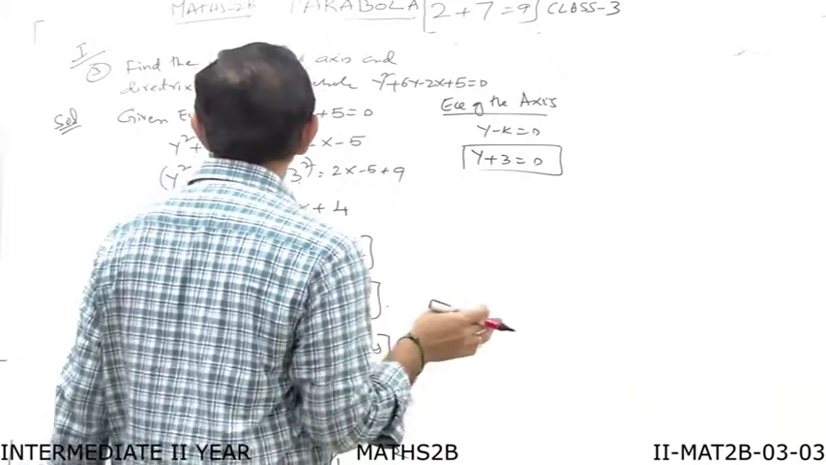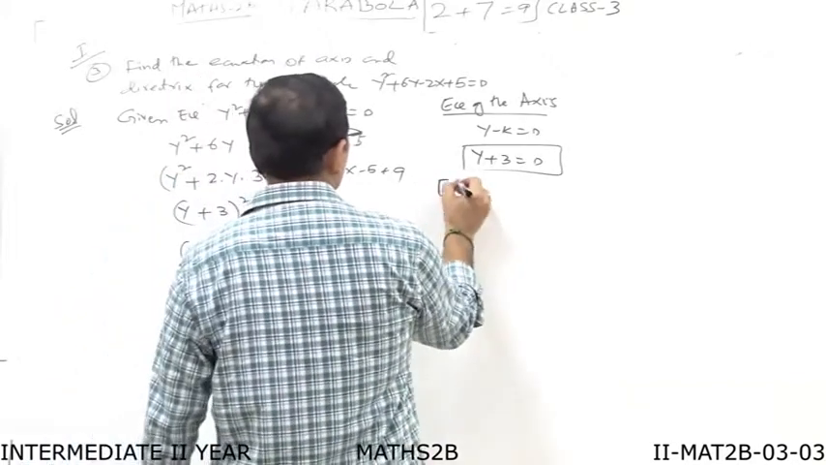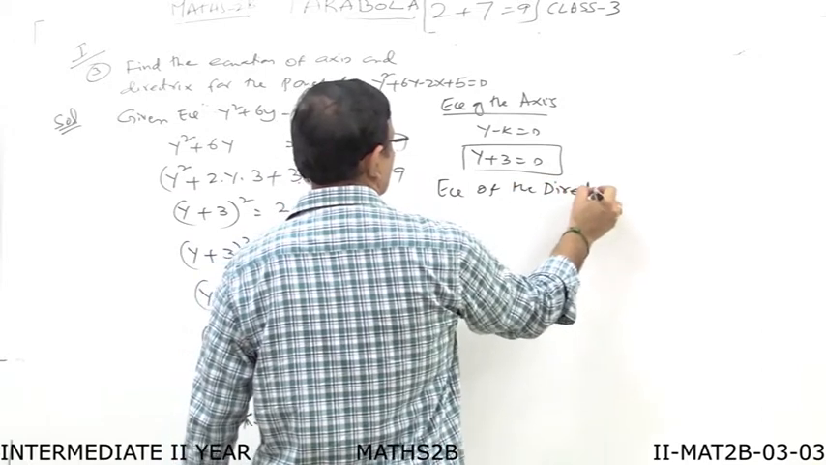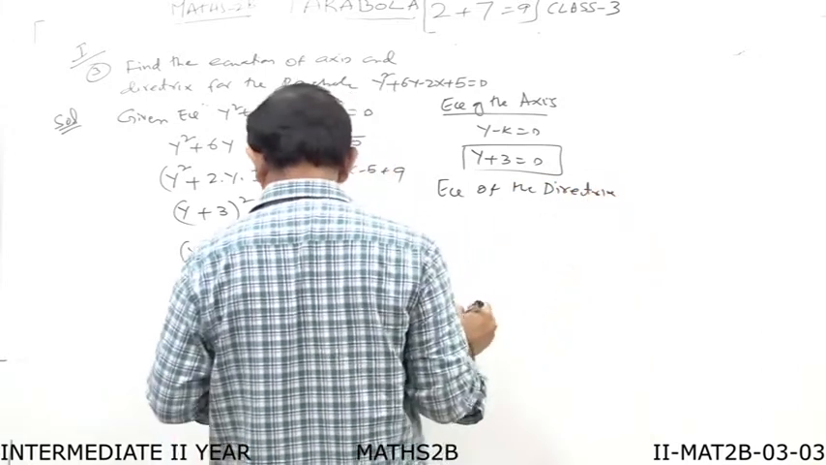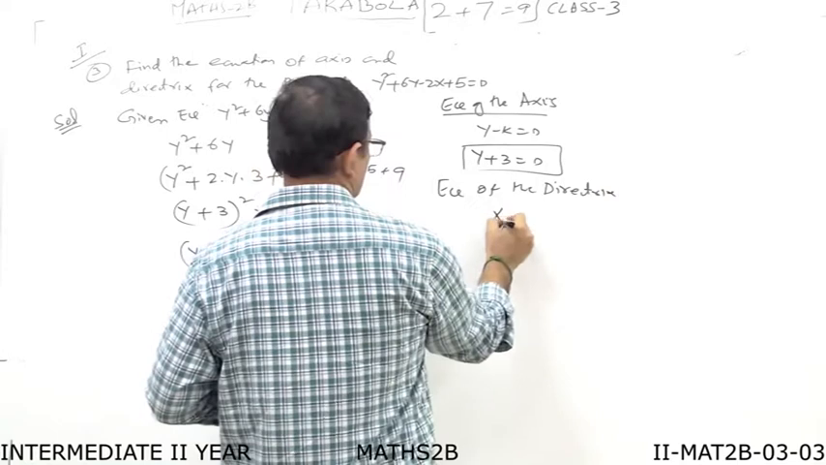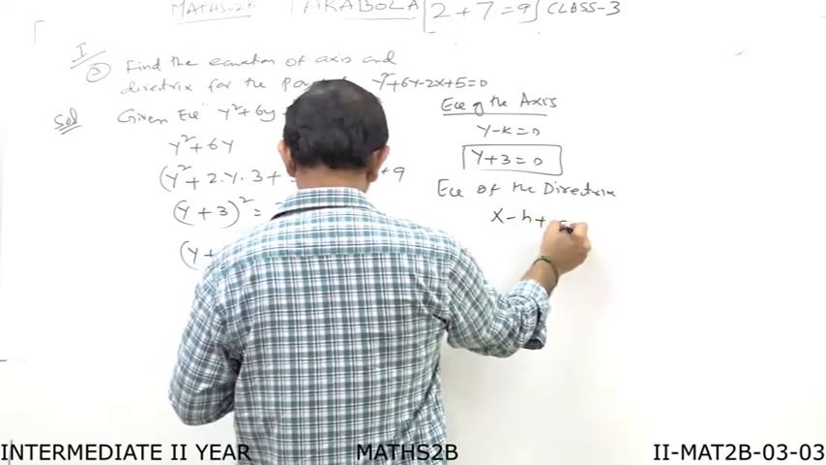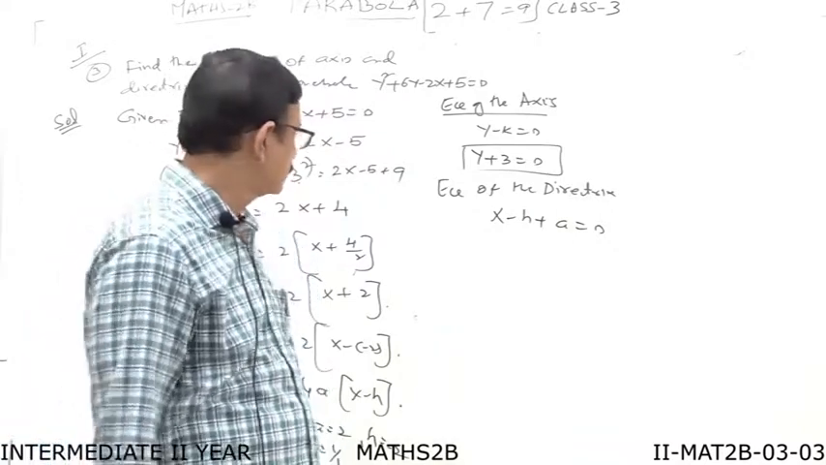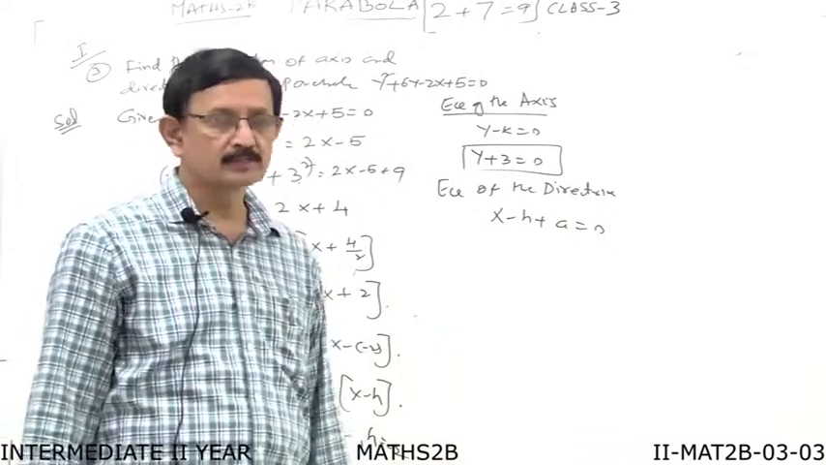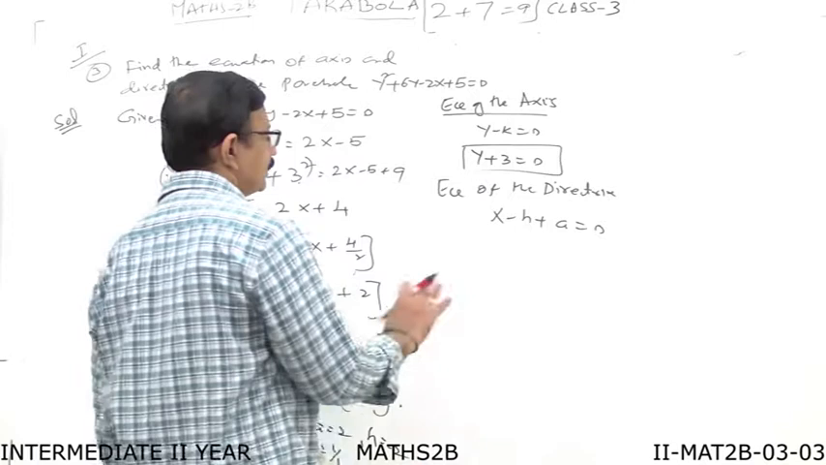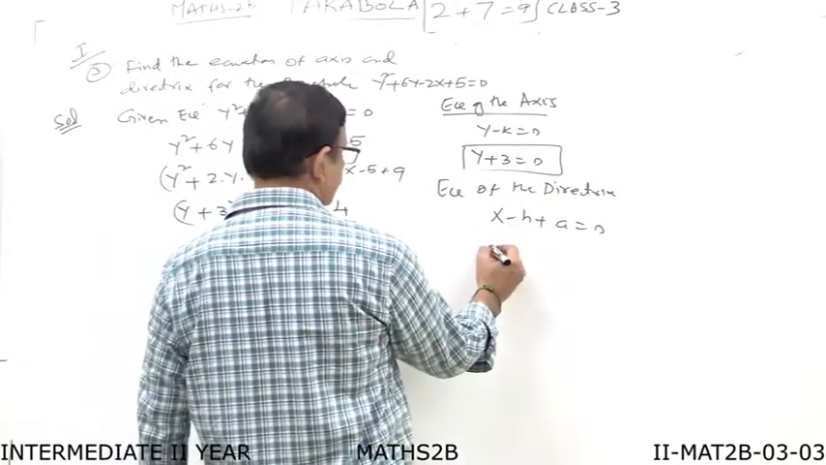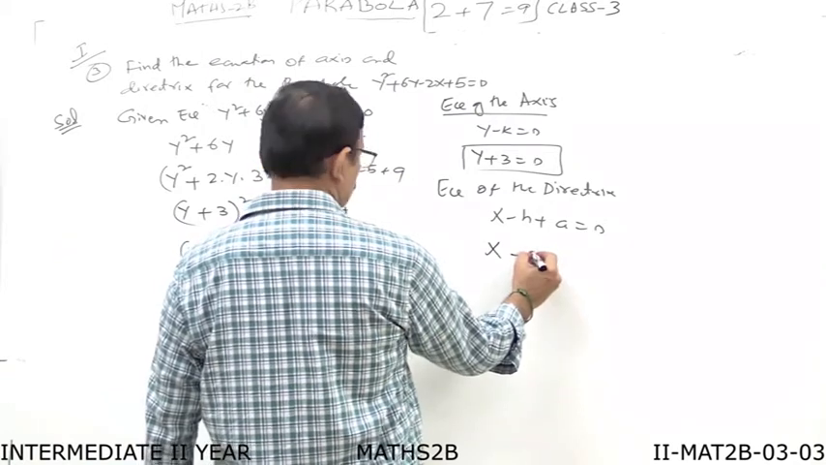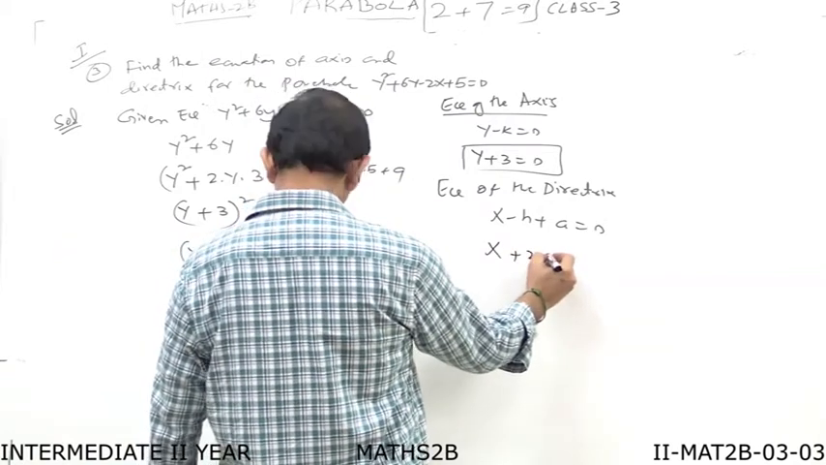Next, what do we want? We want here the equation of the directrix. Equation of directrix is x minus h plus a is equal to 0. Already we have discussed all these different cases. So equation of directrix is this, now substitute in this one. Therefore x minus h is equal to minus 2 minus into minus plus, and a is equal to 1 by 2,